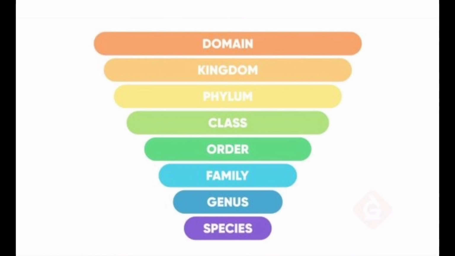So all living things are separated into either one of three domains: bacteria, archaea, or eukarya. In the domain of bacteria, there are the eubacteria, which are all the bacteria. In the domain of archaea, there are archaebacteria, which are the oldest life in this world. They're even older than bacteria. They're like the ancient bacteria. They came before dinosaurs. They came before anything was in this world. And after that, there's eukarya, which is animals, plants, protists, and fungi.